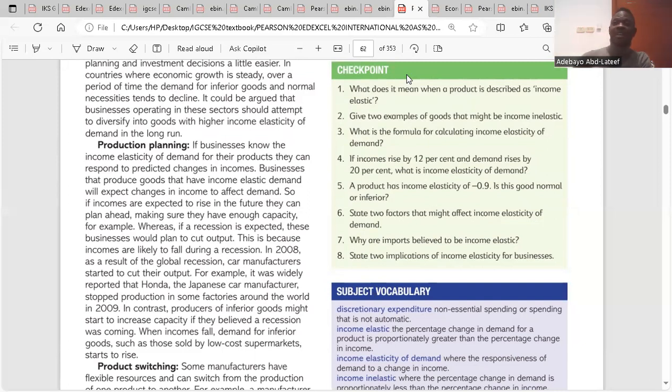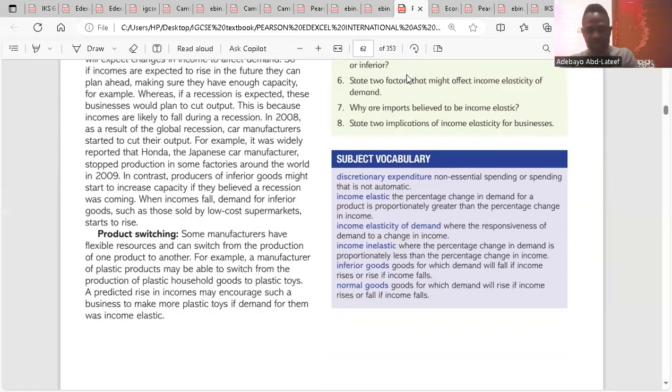But if by calculation of your YED, you feel that the kind of product you sell is income elastic, and income level will fall in the future, you should stop production. You should cut your production so that you won't have excess, so that you won't go into loss. You get it?